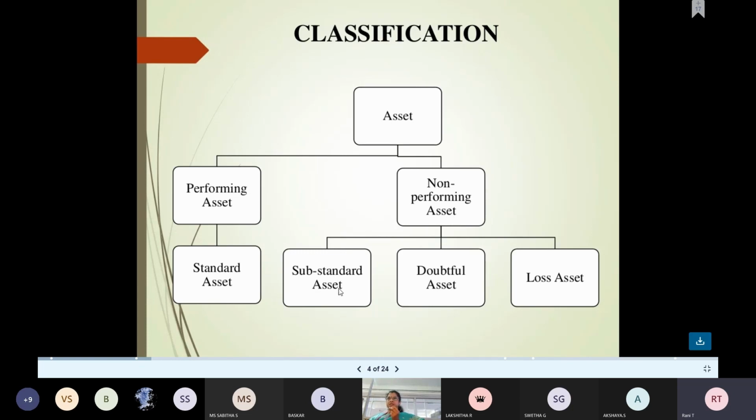They are substandard, doubtful, as well as loss asset. First of all, it becomes substandard. Second, it will not come back at all, doubtful. The last one, we declare it a loss asset, where nothing can be generated from that particular loan. So those are the three kinds.